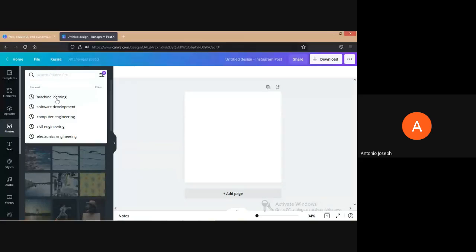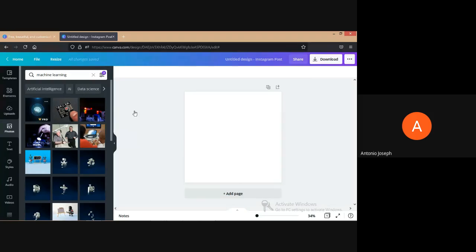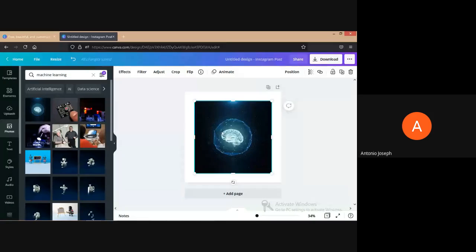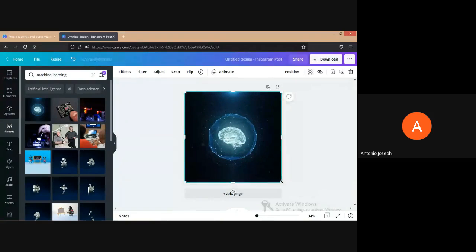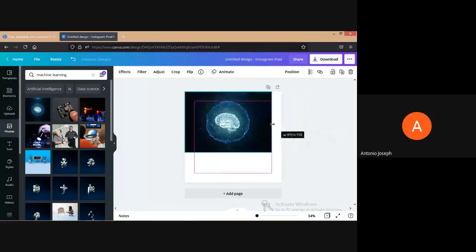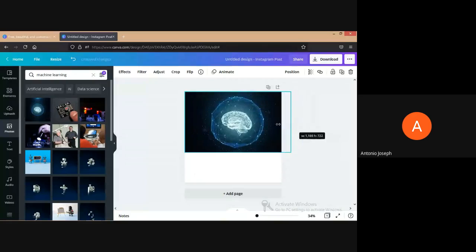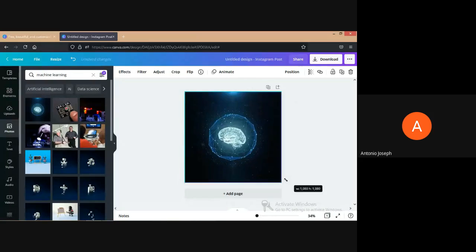So we move back. I am choosing the first image. Just drag corner to corner. In Canva, it's always advised to drag corner to corner, because if we drag it sidewise, the entire feature of that particular image is lost. See, if I am dragging corner to corner, the entire image is being enlarged. Okay.